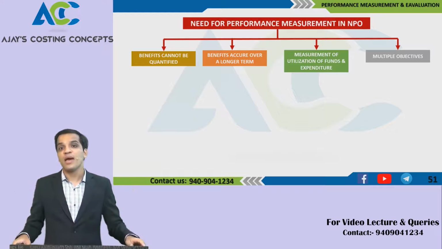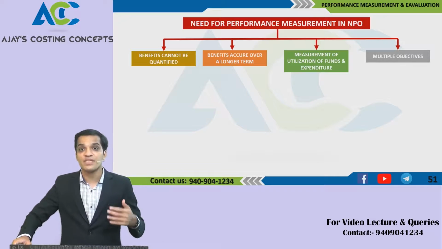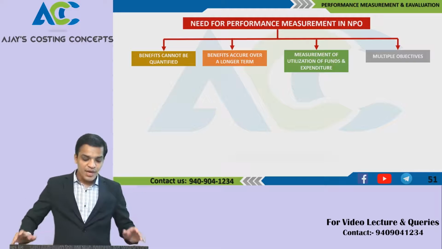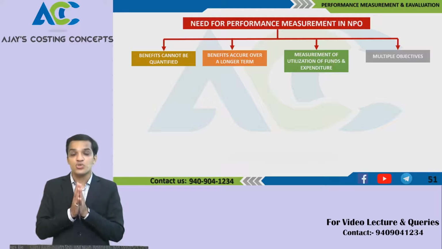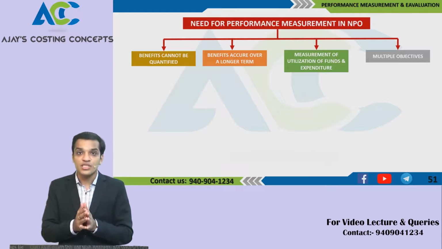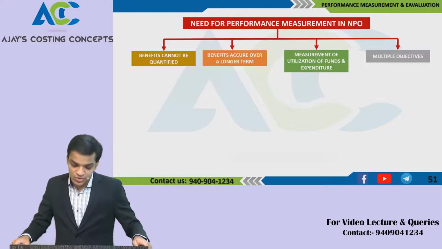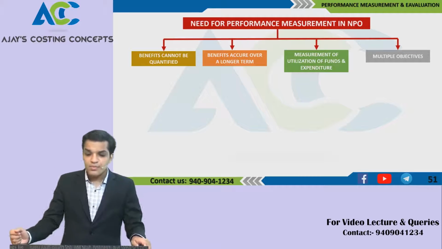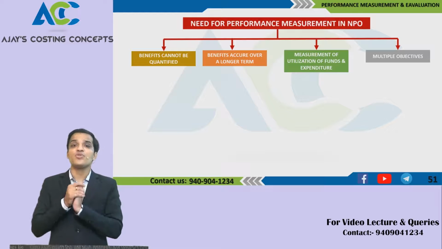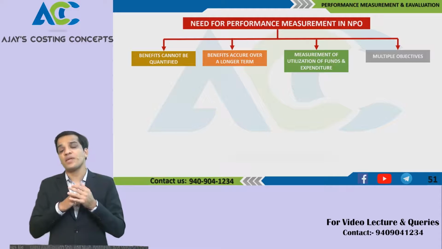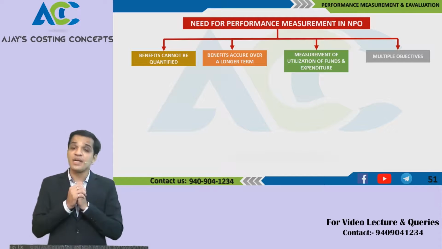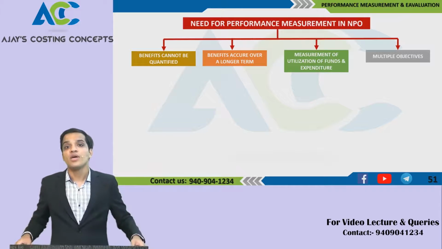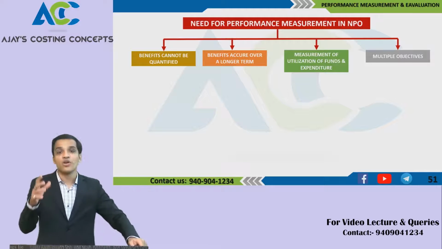You cannot quantify the benefits they have achieved or are achieving, as we do not know the financial figures. Secondly, benefits accrue over a longer term. With social work or a non-profit organization, benefits occur in the long run, and short-term benefits are not achieved. Thirdly, measurement is based on the utilization of funds and expenditures, that is, where and how the funds were utilized. But again, benefits cannot be quantified.